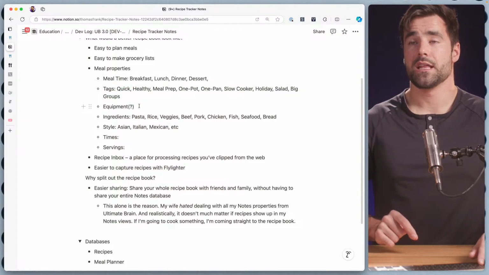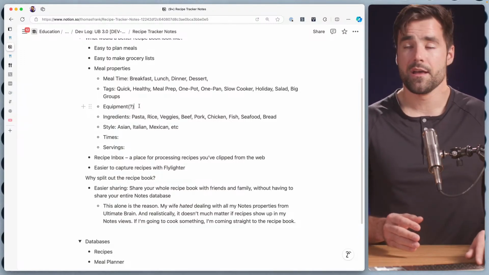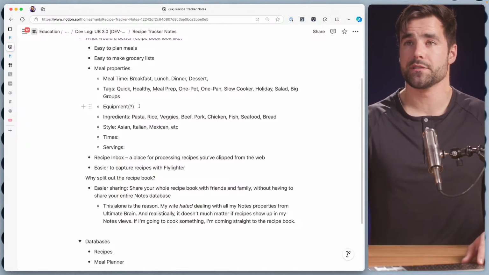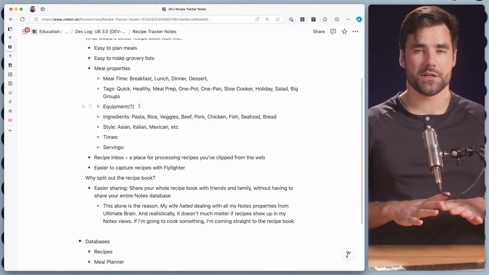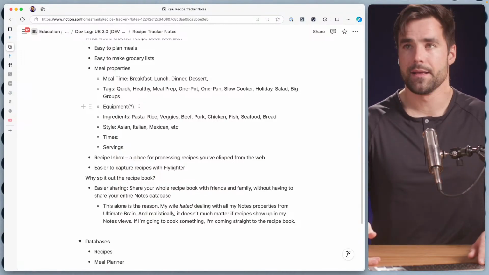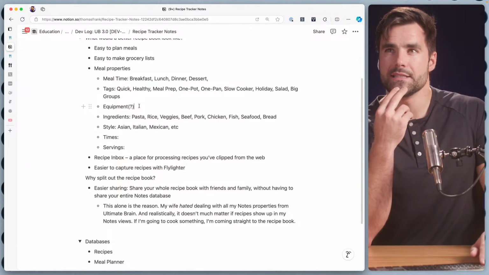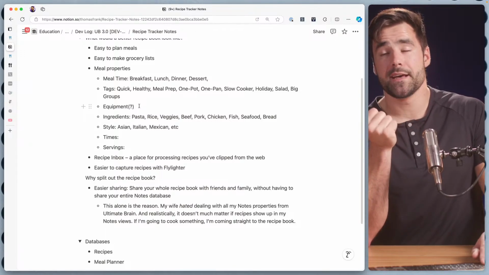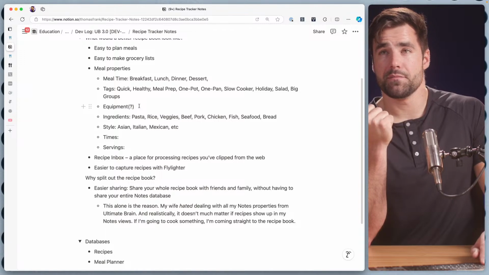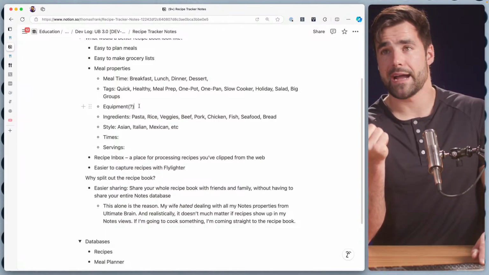Now that we have, and I'm so glad I did this, now that we have created a recipe tags database that is very adaptable to new entries, we can create a type called equipment. And then if you're like, hey, I want to make something that's like one pan or something like that, you could do that. I'm thinking through what kind of equipment you would actually search by when you're trying to plan a recipe. Wok would definitely be one of them, because in many cases you're going to be using a different type of burner for wok cooking. So that could be something.